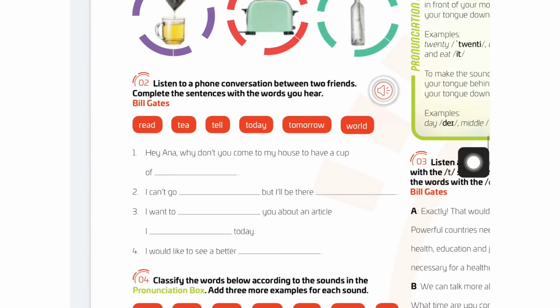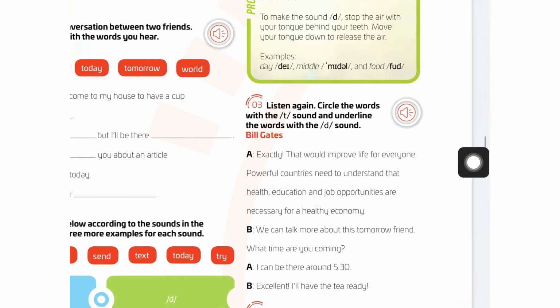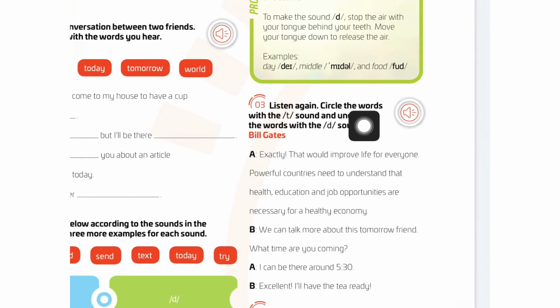Good. Number 3. Listen again. Circle the words with the T sound and underline the words with the D sound. So we are going to make a circle for the T sound, and for the D sound, a little underline, just a little line below.